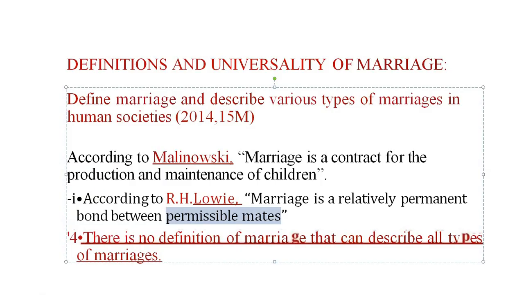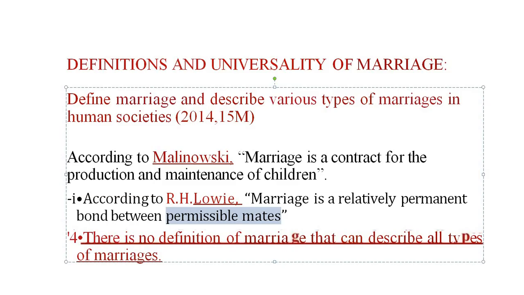But there is no exact definition. Marriage is universal, but the definition of marriage is not universal. That is a very important line. I mean, there is no exact definition which can describe all types of marriage present in the world.